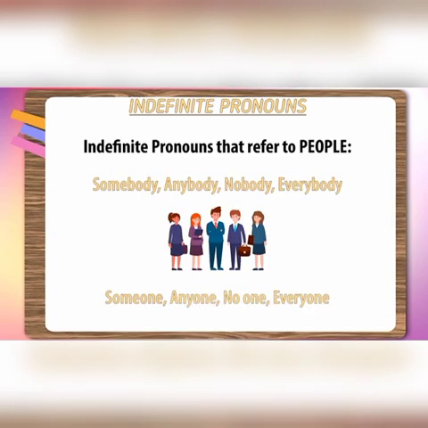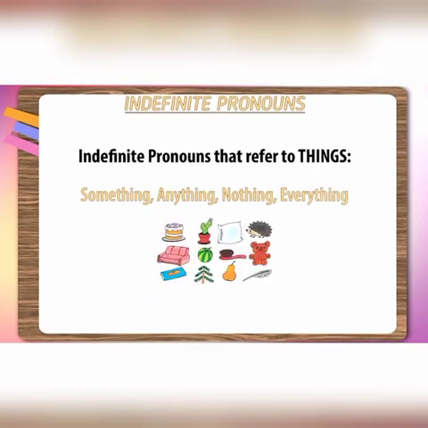Somebody, anybody, nobody, everybody are all pronouns referring to people or persons. And indefinite pronouns that refer to things are something, anything, nothing, everything. So these pronouns refer to non-living things or objects.